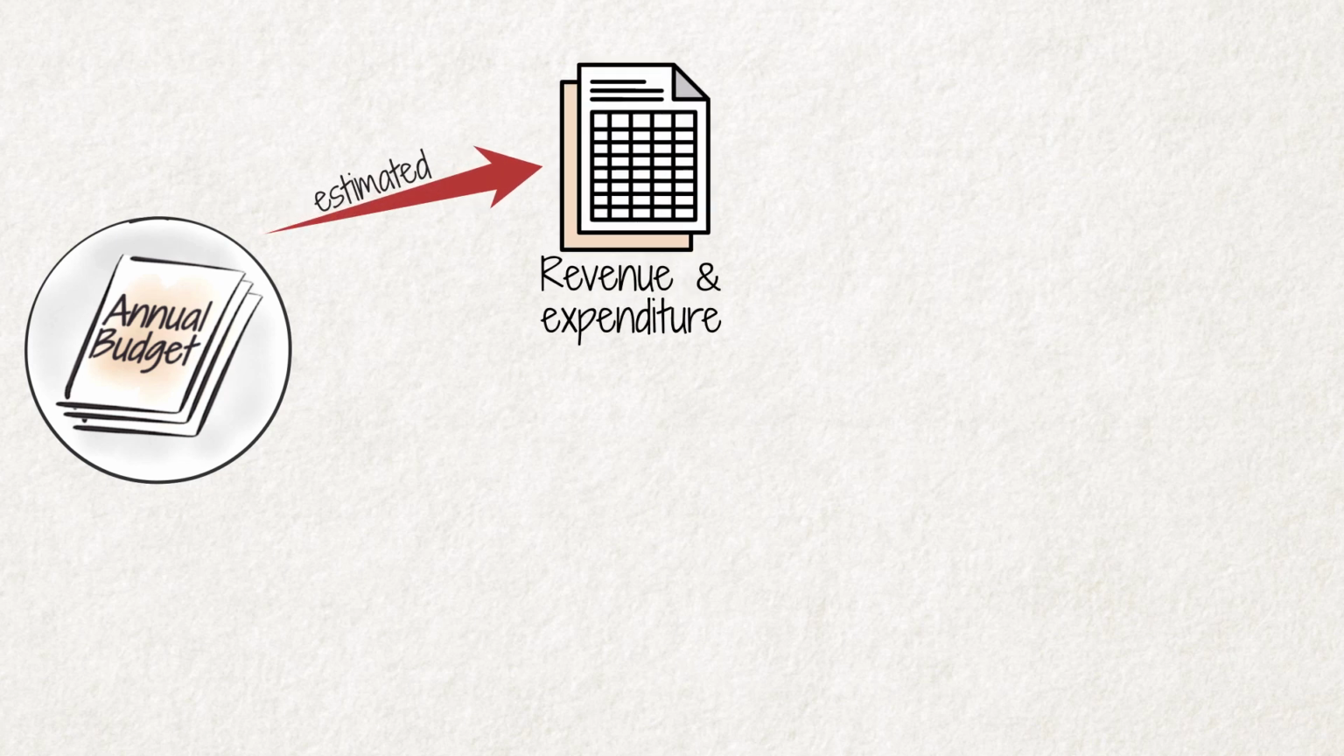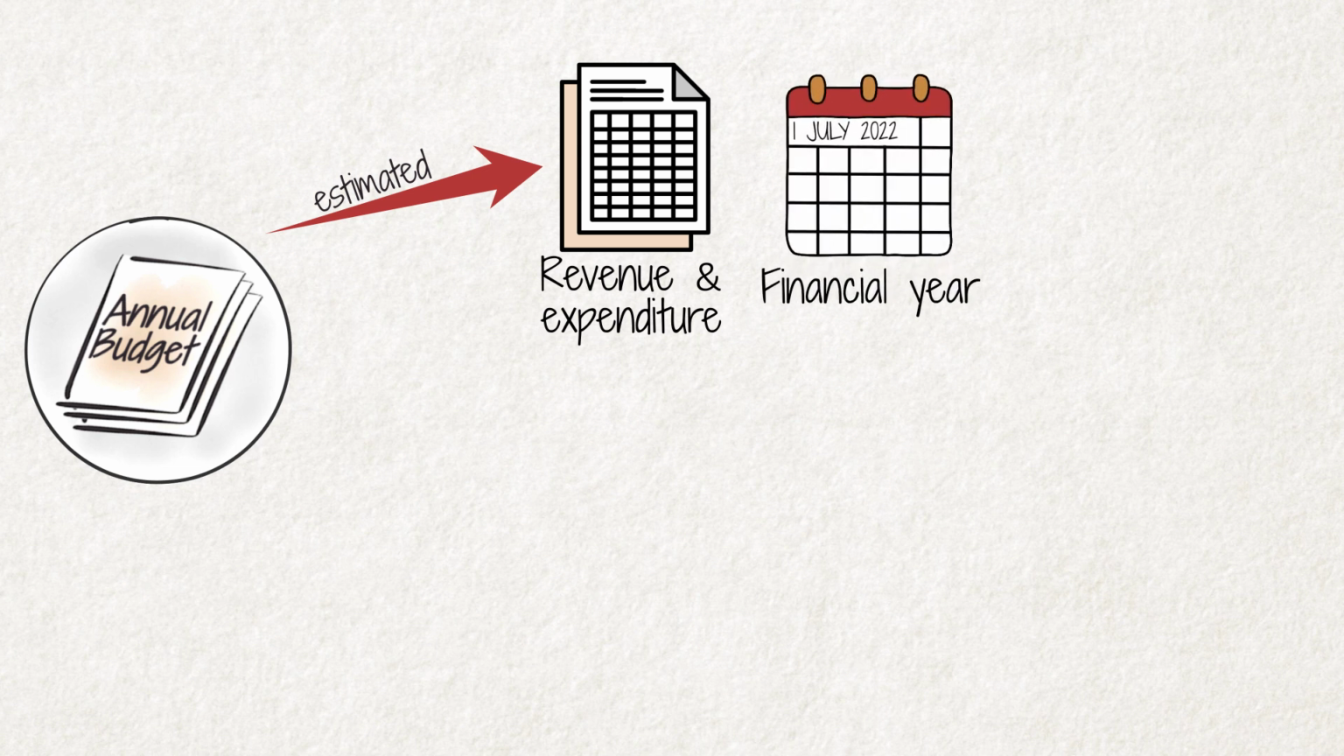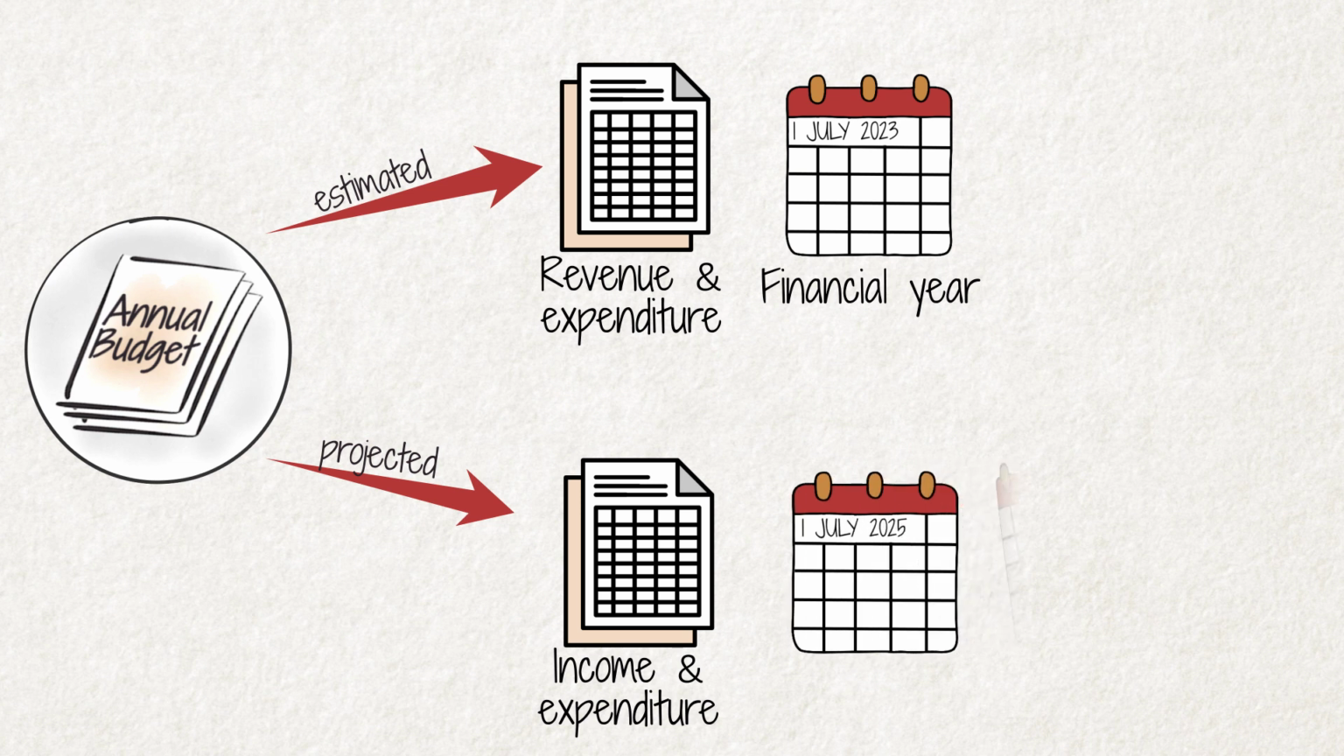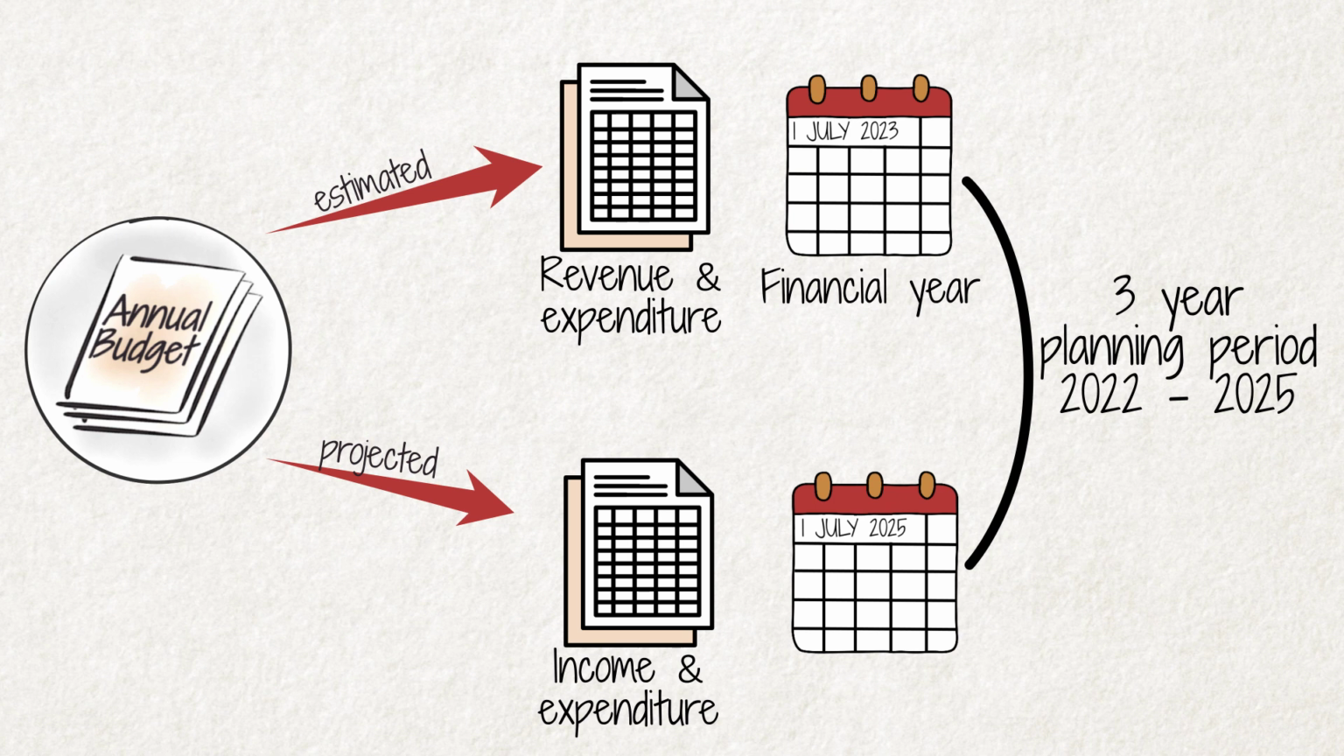The budget must set out the estimated revenue and expenditure of the municipality. That is, the budget must show what the income and expenses of the municipality will be over the coming financial year, commencing on 1 July. Additionally, the budget must set out projected income and expenditure figures for the next 2 years. All municipal budgets thus involve a 3-year planning period.